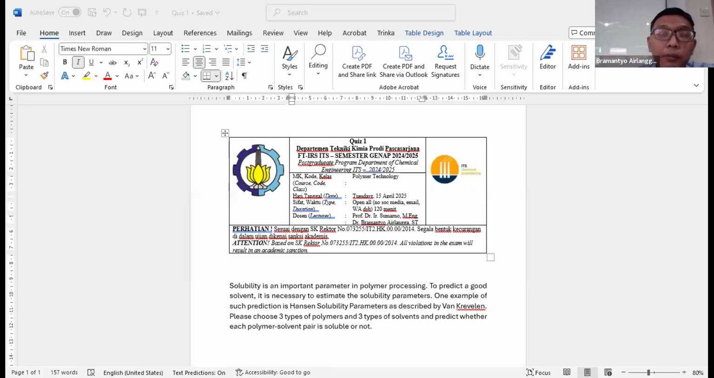Today we're going to discuss one of the quizzes from polymer technology, and here's the quiz. Quiz one asks the students to make some predictions. Solubility is an important parameter in polymer processing. To predict a good solvent, it is necessary to estimate the solubility parameter. One example of such prediction is the Hansen solubility parameter, as described by Van Krevelen.